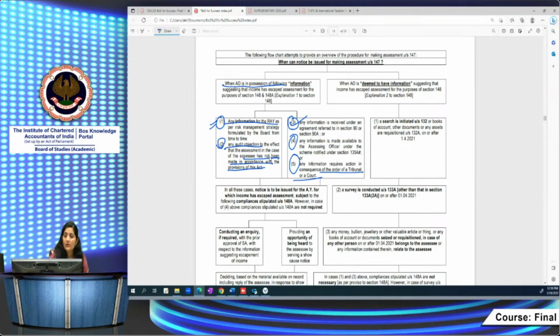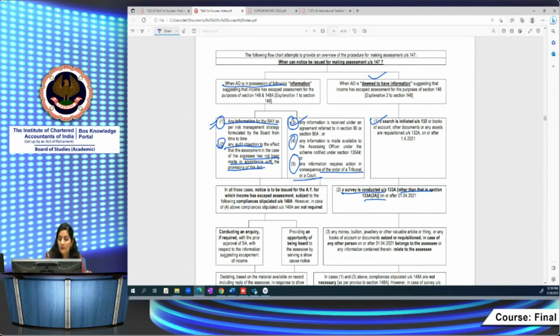Then what are the cases of deemed information? When an assessing officer is actually not in possession of information, but here he will be deemed to have information which suggests that income has escaped assessment. Where a search is initiated and books of accounts are requisitioned, then he will be deemed to have information. And where a survey is conducted, here again TDS and TCS are excluded. If a survey is conducted for the purpose of collecting information regarding TCS and TDS, then that will not amount to deemed information.